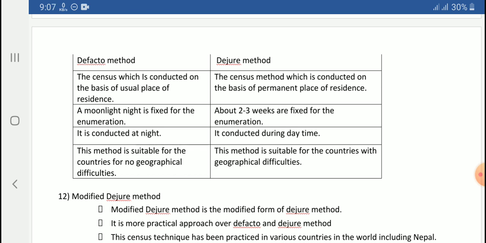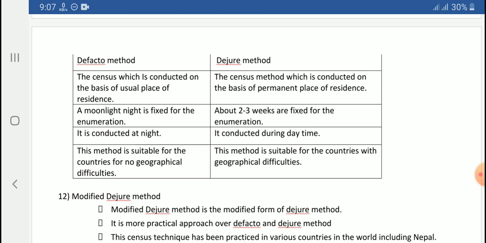So the de facto method of census is conducted on the basis of the usual place of residence, whereas the de jure method is conducted on the basis of the permanent place of residence. So wherever your permanent place is, you will be enumerated over there according to the de jure method. In the de facto method, you will be counted at your usual place of residence, wherever you are living right now. Your permanent address is not recorded. You will be enumerated at the place where the enumerators find you.